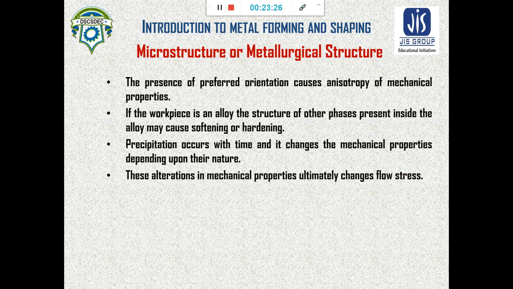Now that preferred orientation creates anisotropy of the mechanical properties inside the body. Anisotropy means that inside the body there can be different mechanical properties. That can be achieved by using the metallurgical structure or microstructure.